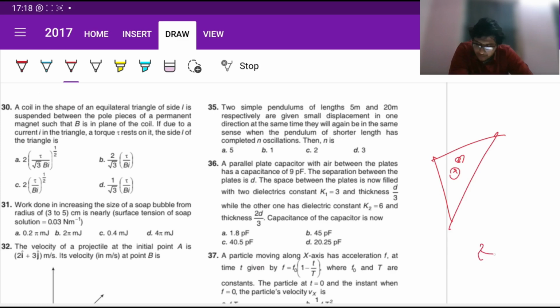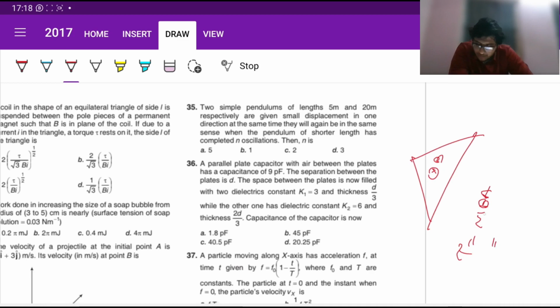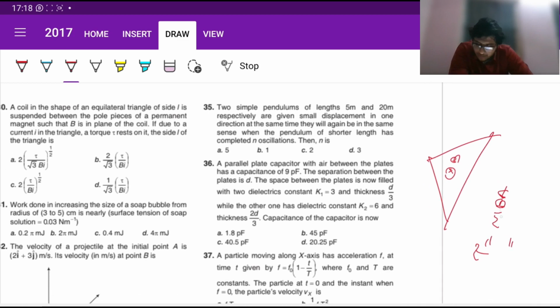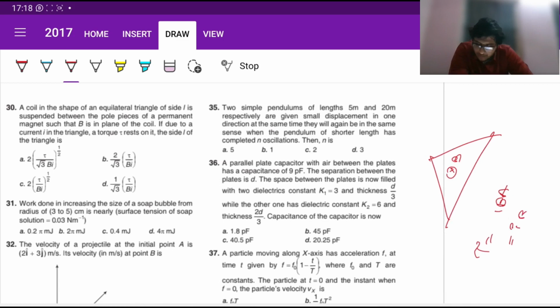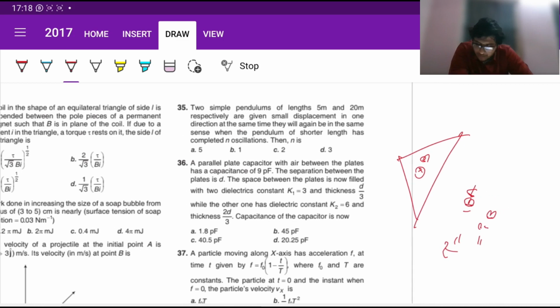Now tau, as I already mentioned, is given by n I B A sin theta. Here, since B is in the plane of the coil, the area vector will be perpendicular, so sin theta will be 1, and n is just 1 since it's a single loop, so it's just I B A. Now I is given, B is given, and A, the area through which the field passes, is given by root 3 by 4 times L squared, where L is the side of the equilateral triangle.